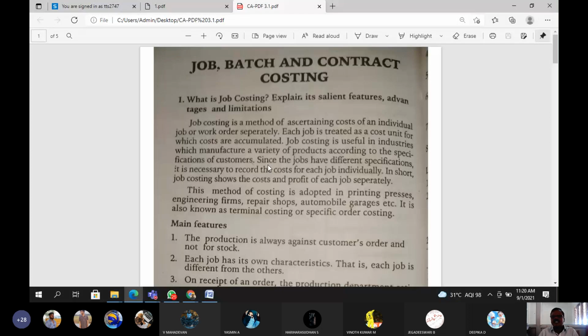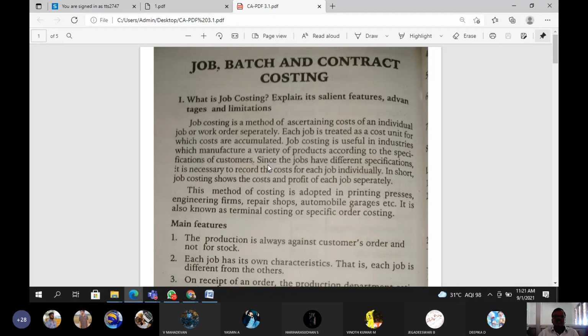These industries follow it to find how much total cost was incurred for a separate work or separate project. So it is also very relevant to the cost aspect.